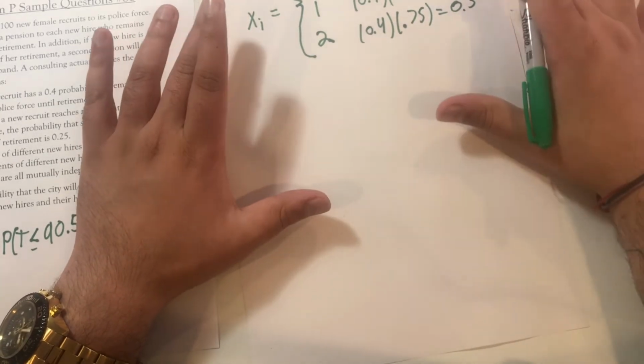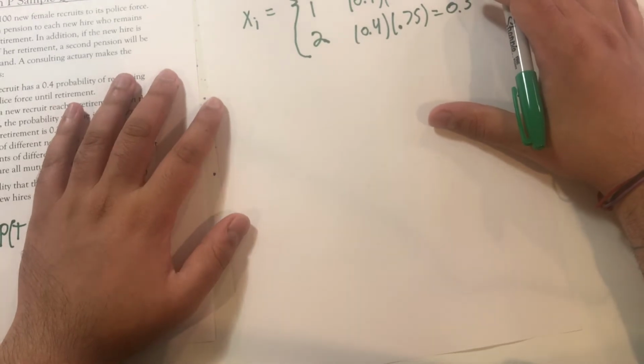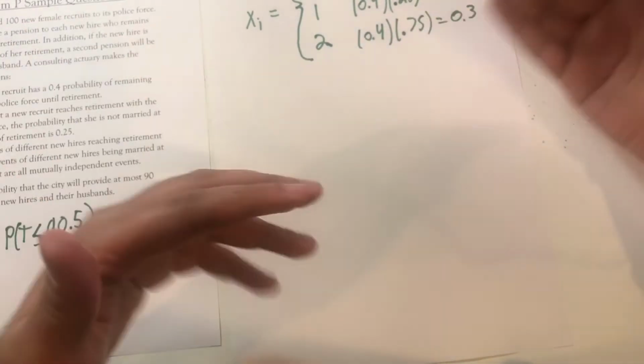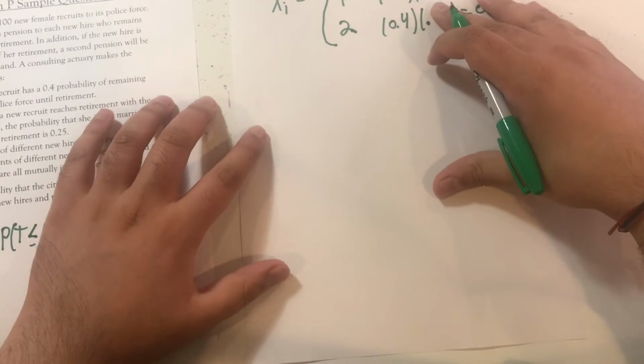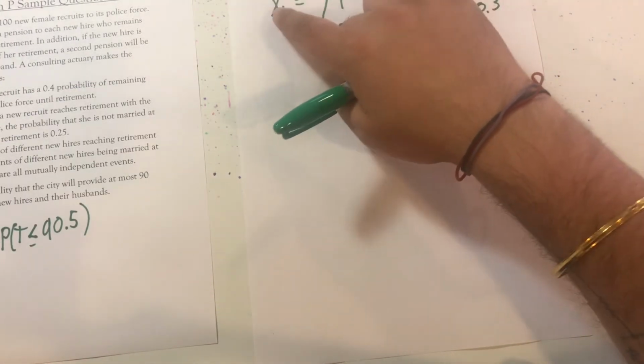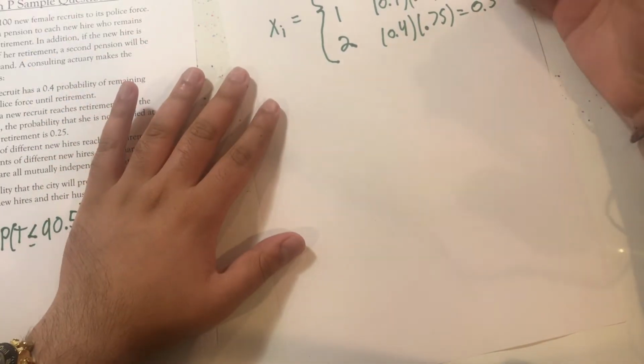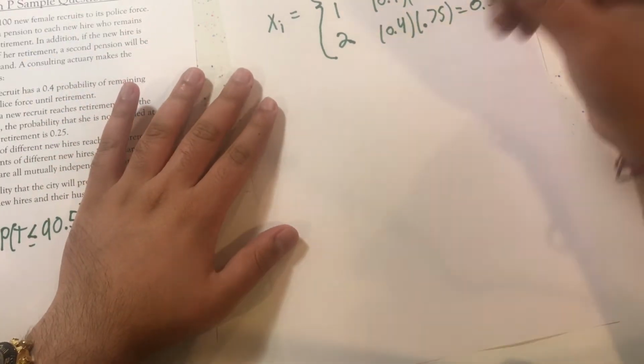Okay, so now I've got the number of pensions that an officer could have, as well as the probability of receiving that number of pensions. We need the expected value and the variance for each individual officer before we can get the expected value and variance for the total by applying the central limit theorem.